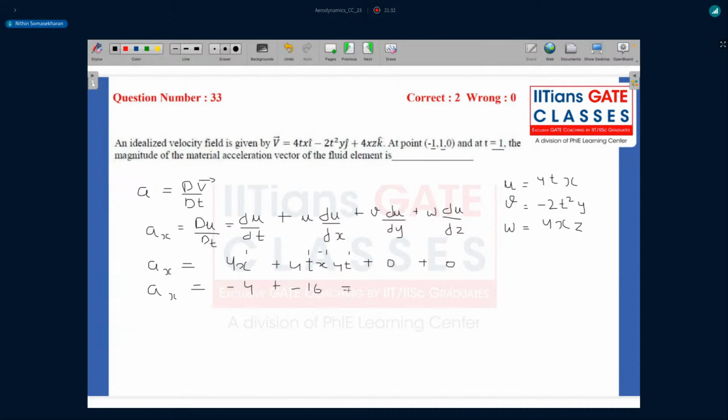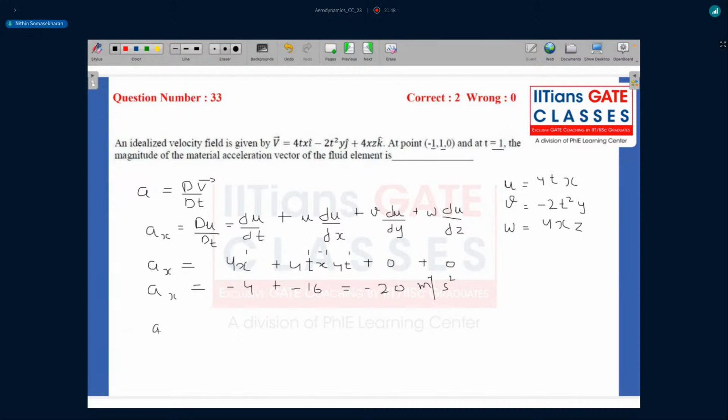So your ax would be nothing but minus 20 meter per second square. So this is your ax.